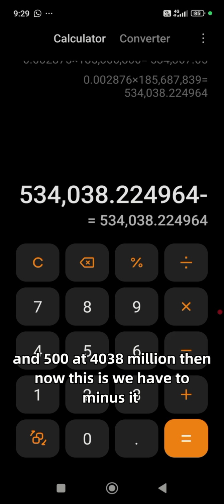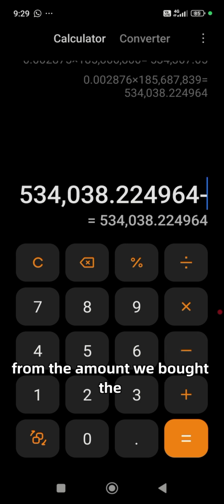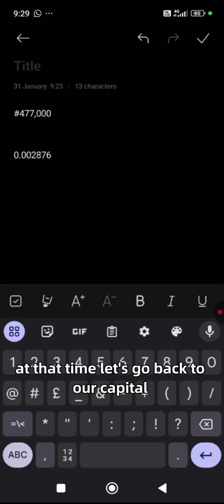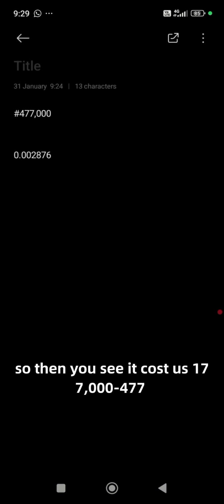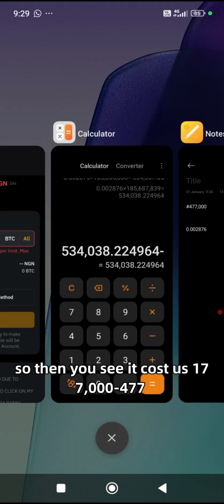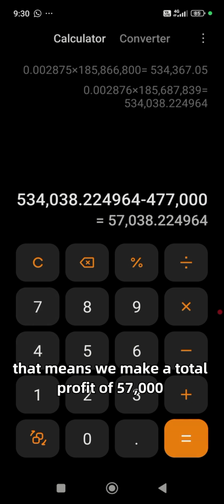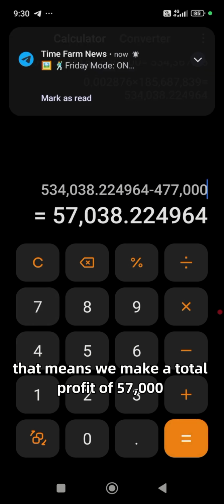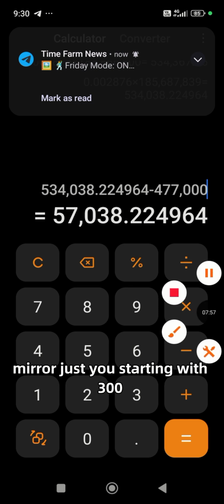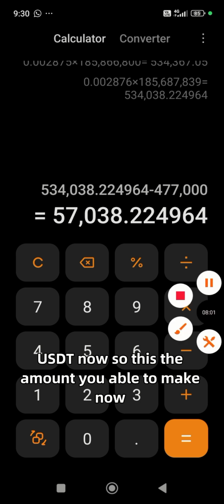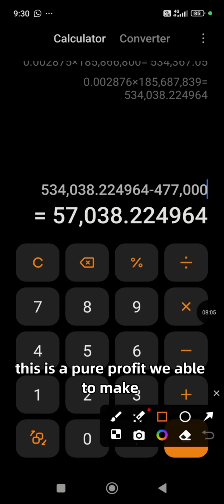Now this is it. We have to subtract it from the amount we bought the 300 USDT with at that time. Let's go back to our calculator. So it cost us 477,000. Minus 477, that means we make a total profit of 57,000 just starting with 300 USDT. So this is the amount we're able to make. This is the pure profit we're able to make doing this.